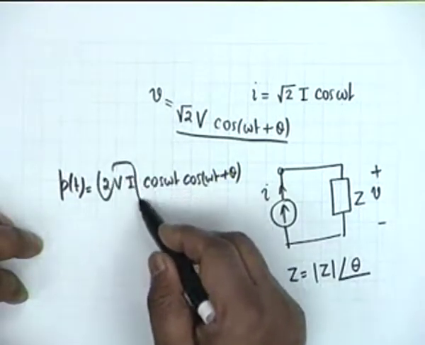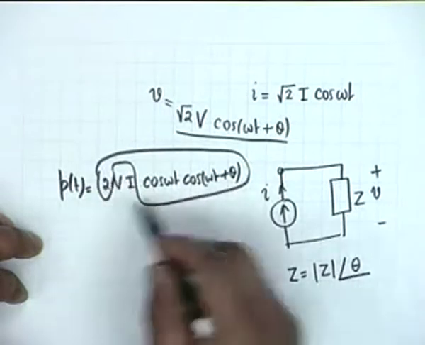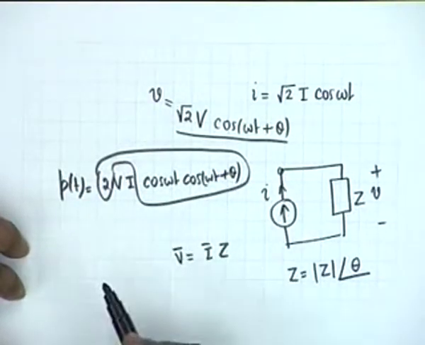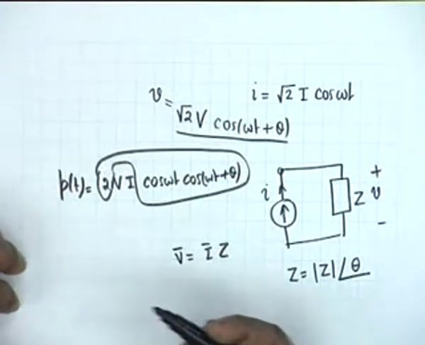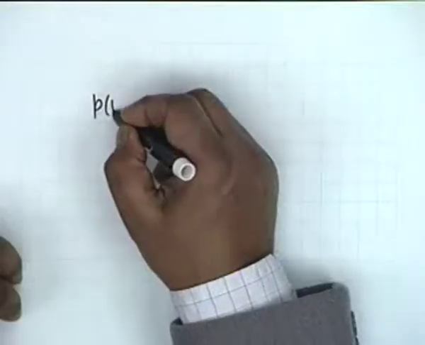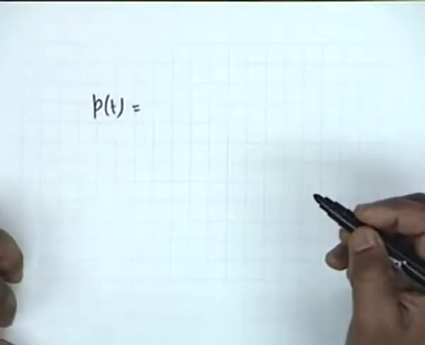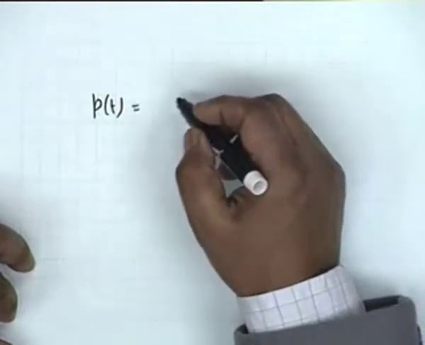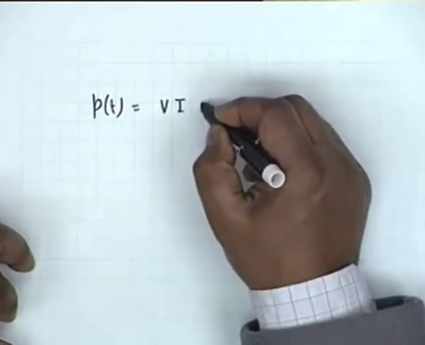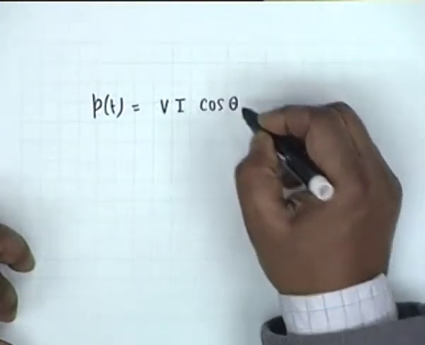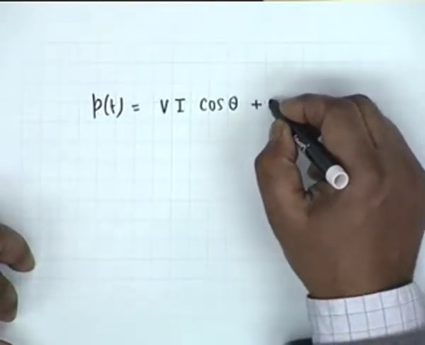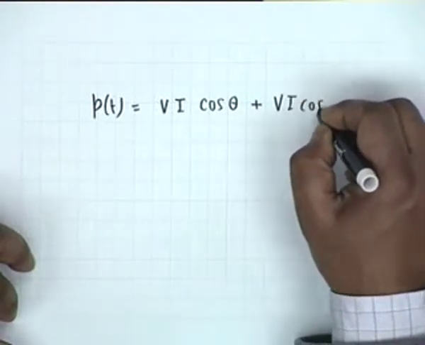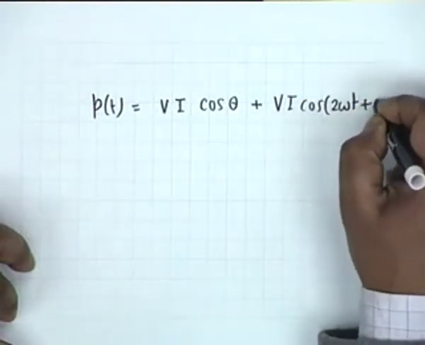Before that, you recognize that twice cosine A cosine B can be written as cosine A minus B plus cosine A plus B. In other words, the instantaneous power in a situation where the circuit is not purely resistive shall be given by VI cosine of theta, the difference between the two, plus VI cosine of 2 omega t plus theta.